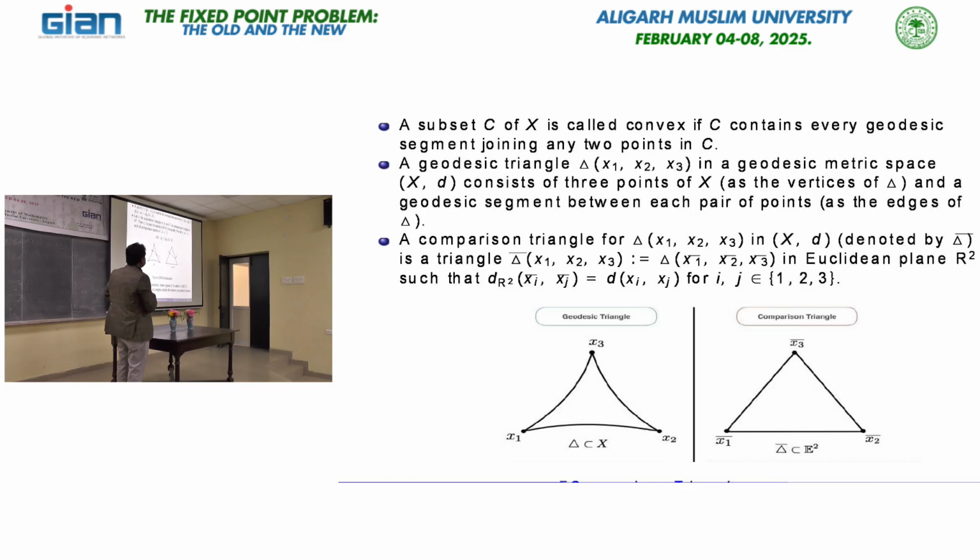Let delta be a geodesic triangle in a metric space X, and delta bar a comparison triangle in the Euclidean plane R2. Then delta is said to satisfy the CAT(0) inequality.